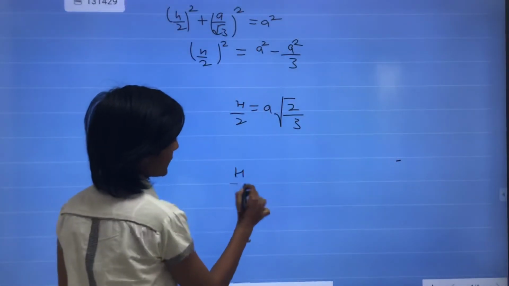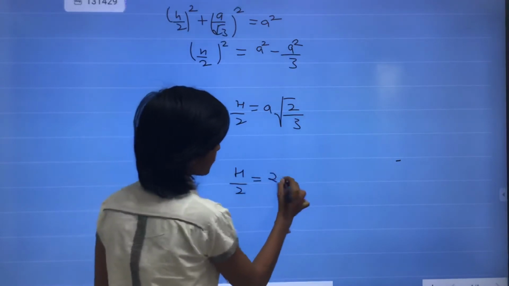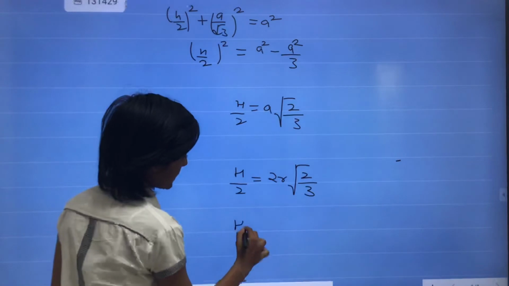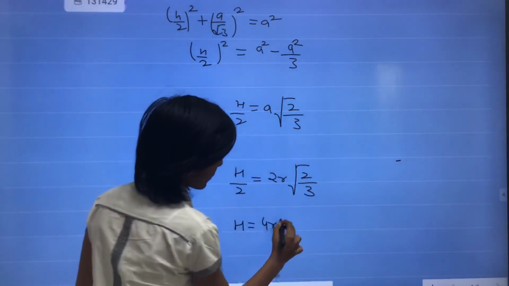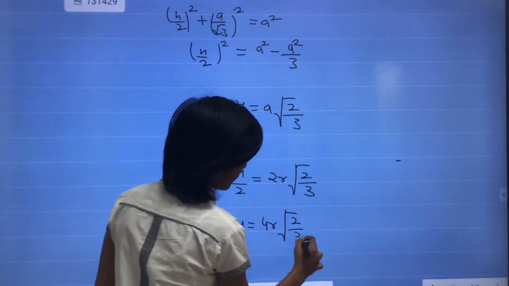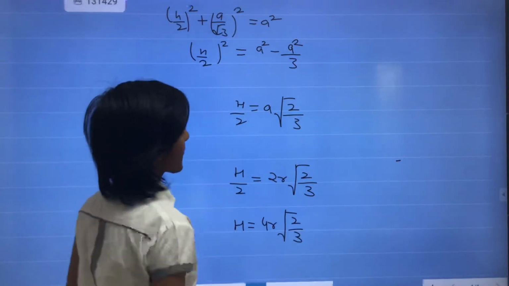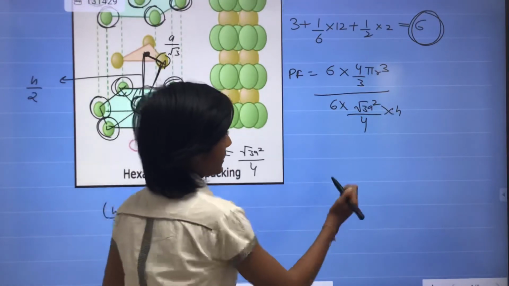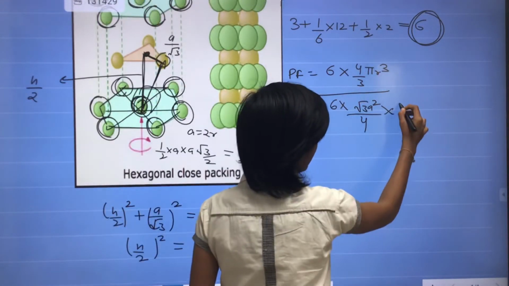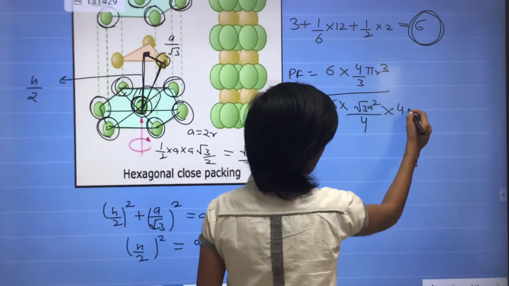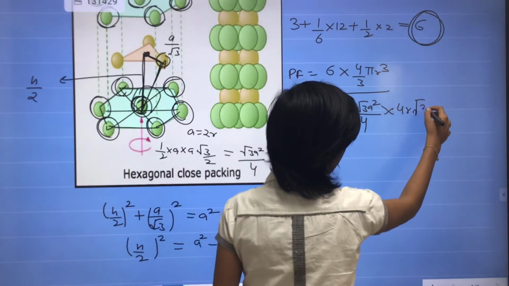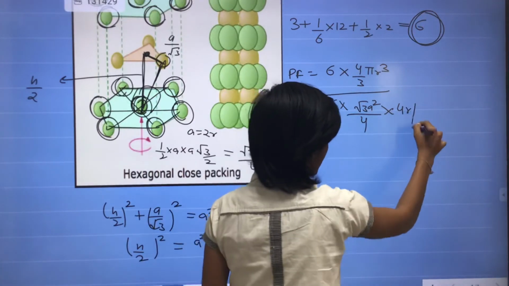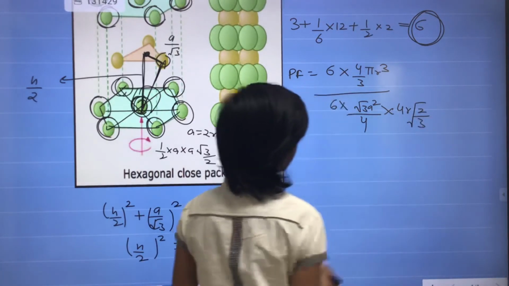The value of a is 2r, so 2r into √(2/3), and when this is multiplied, h is 4r √(2/3). Okay, in place of height we will put the value, which was 4r root 2 by 3.